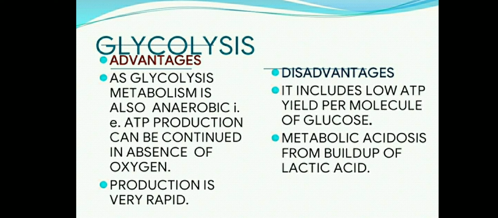It includes a low ATP yield per molecule of glucose, so very few molecules of ATP are formed. In total we learned that from 1 molecule of glucose in glycolysis, 10 ATP are formed and 2 ATP are utilized, so the net benefit is 8 molecules.